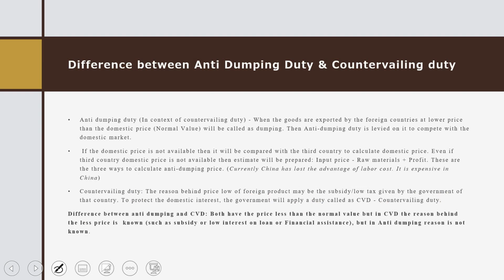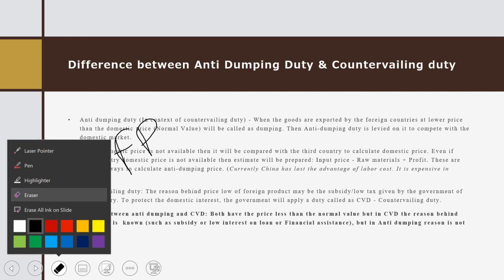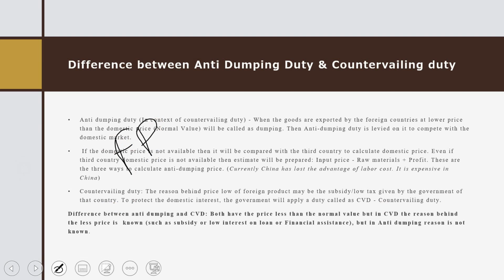Now you know that in anti-dumping duty the foreign product price is low as compared with our domestic price. Okay, what is the reason behind that lower price?